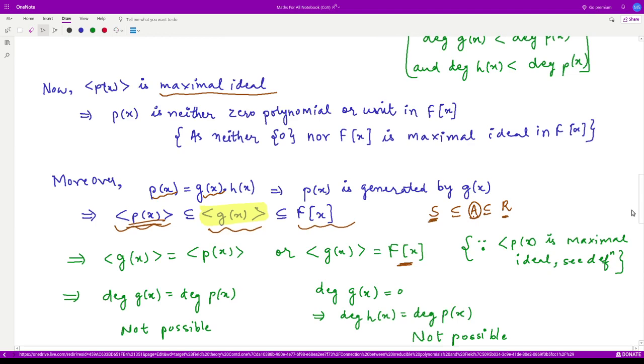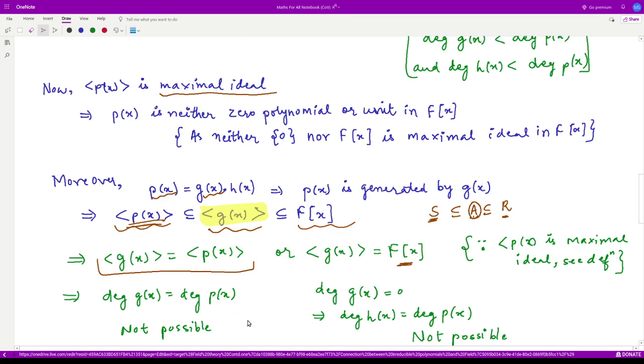So now let us see the first case. In the first case, if this thing is equal to this thing, that means these two ideals are equal, then the degree of polynomial Gx should be equal to the degree of polynomial Px. But this is not possible. Why? Because we have written Px as the product of two polynomials where the degree of these two polynomials is less than the degree of Px.